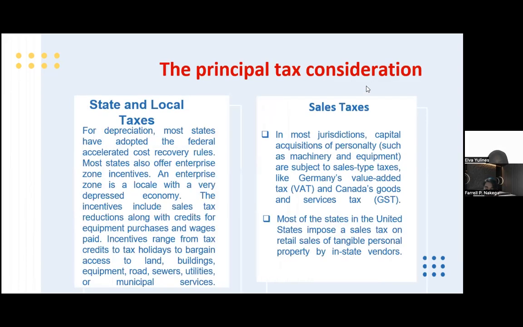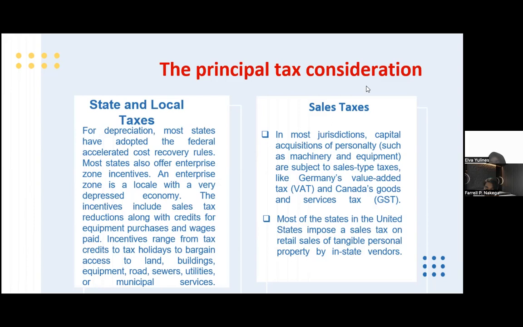State and local tax. For depreciation, most states have adopted the federal accelerated cost recovery rules. Most states also offer enterprise zone incentives. An enterprise zone is a locality with a very depressed economy. The incentive equals a sales tax reduction along with a credit for equipment purchase and wages paid. Incentives range from tax credits to tax holidays to bargain access to land, buildings, equipment, roads, sewers, utilities, or municipal service.